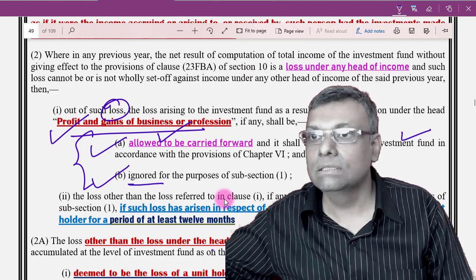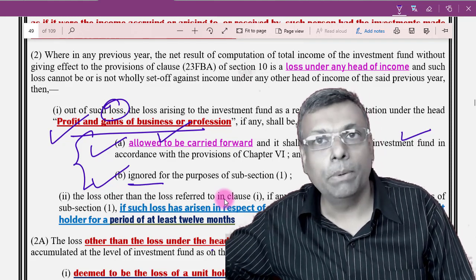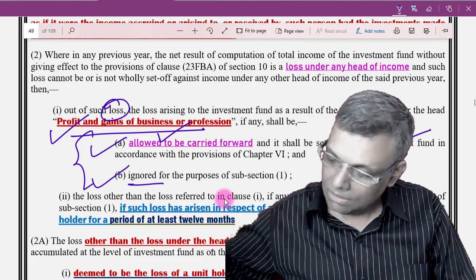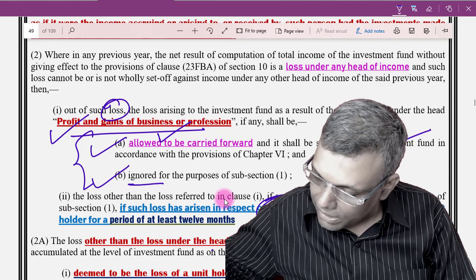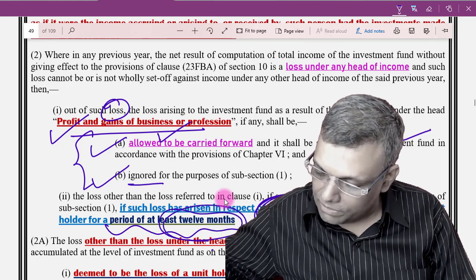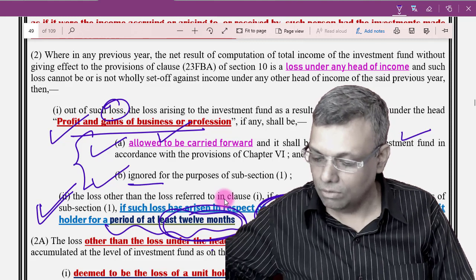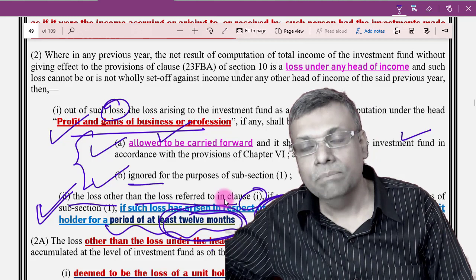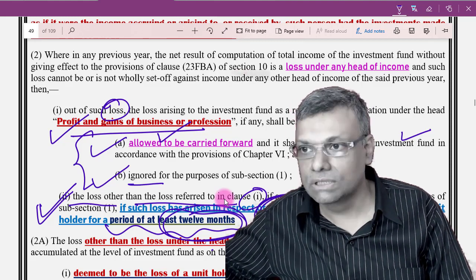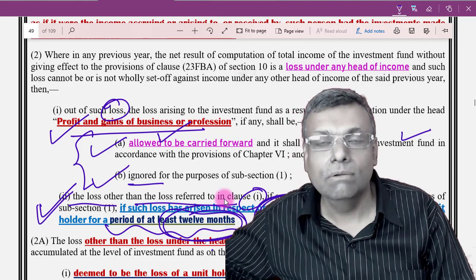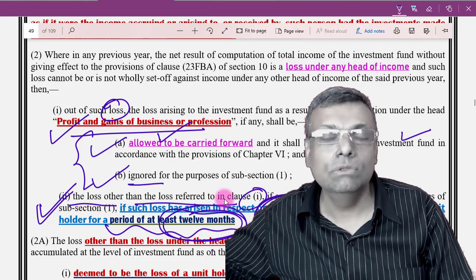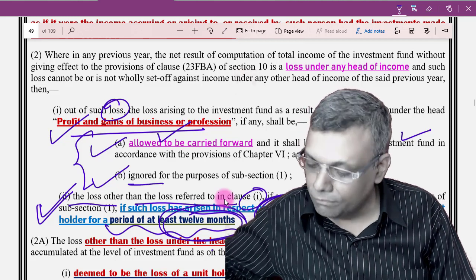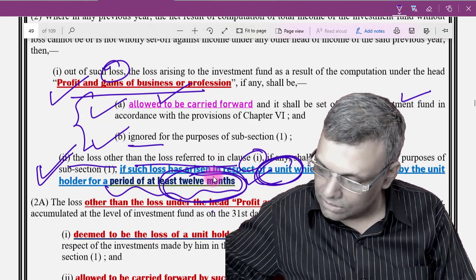Now, if there is a capital loss, then the capital loss will be proportionately passed on to the unit holder. So the unit holder will take the advantage of that particular loss. But that condition applies only if you are holding the unit for at least a period of 12 months. Now this is one of the very, very key points. Any losses other than those referred to in subclause 1, that is, other than your business losses, you will have to apply the test of holding specifically for the advantage with respect to set off of losses. So the unit holding condition of 12 months is brought onto the statute record.